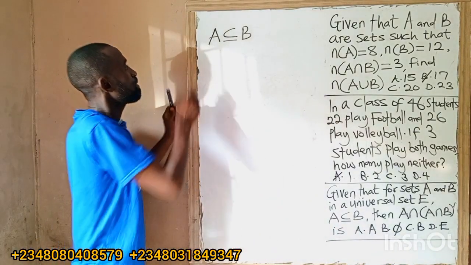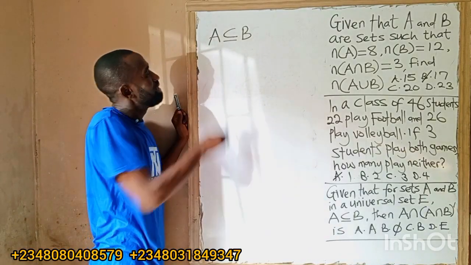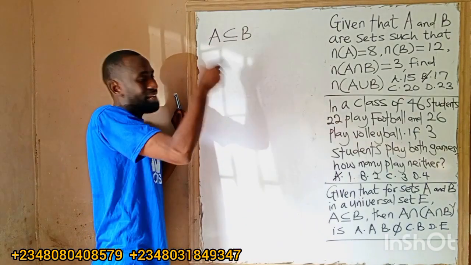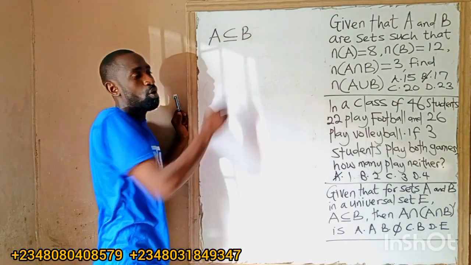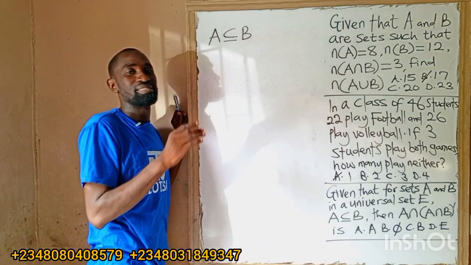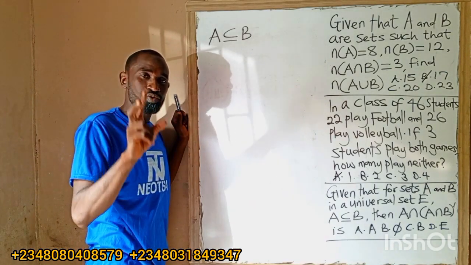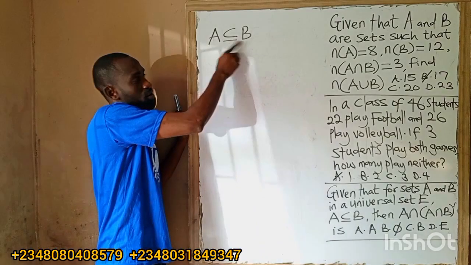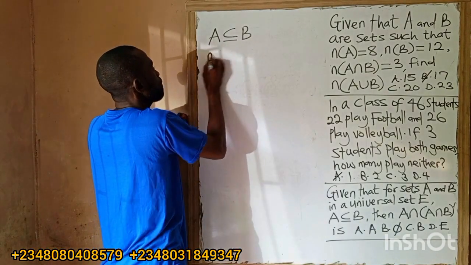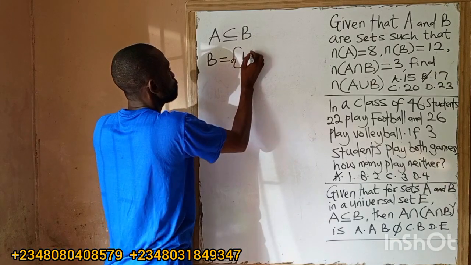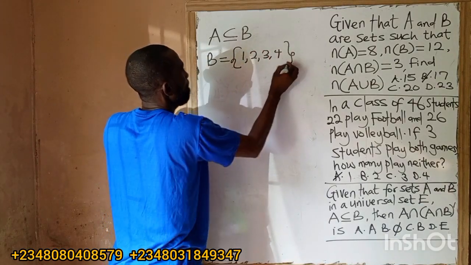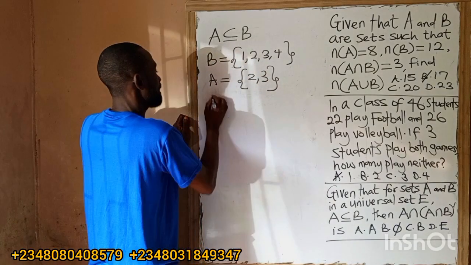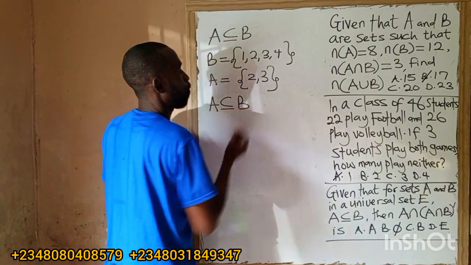The first condition is that A has fewer elements than B. The elements of A are less than the elements in B, or A has equal elements as B. Those are the two conditions that must be satisfied before A can be a subset of B. For example, if B equals 1, 2, 3, and 4, and A equals 2 and 3, in this case A is a subset of B. What is the meaning?